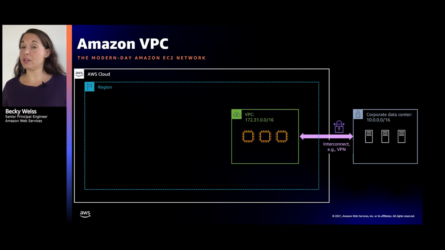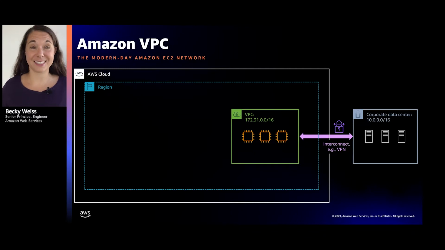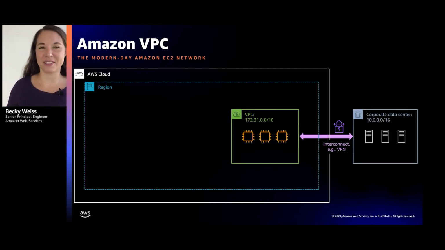So they asked us, can you give us a network? Can you let us control the network for our EC2 instances? And that is where the concept of the virtual private cloud came about. So now we're circa 2009 or so, and the virtual private cloud product comes about. The initial product was a network that customers controlled, with the ability to connect it with, what we now call a site-to-site VPN, to an on-premises network. So that was the virtual private cloud concept.